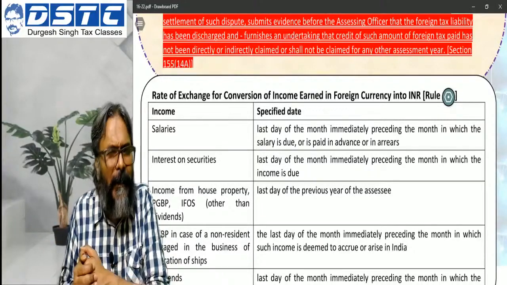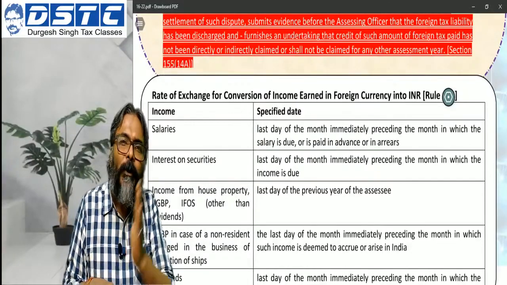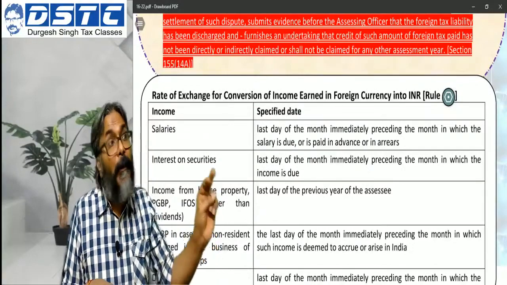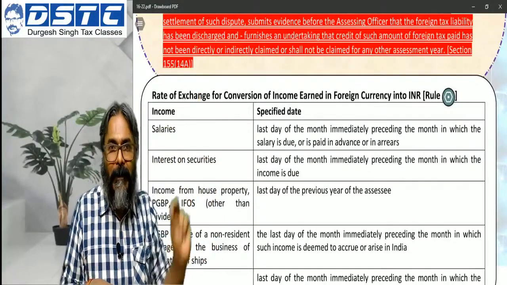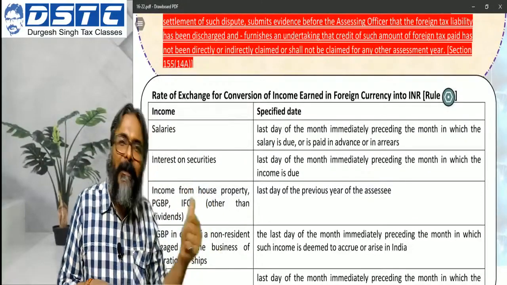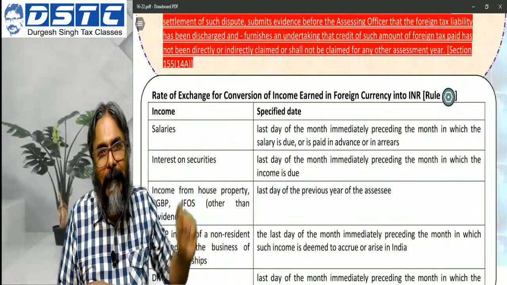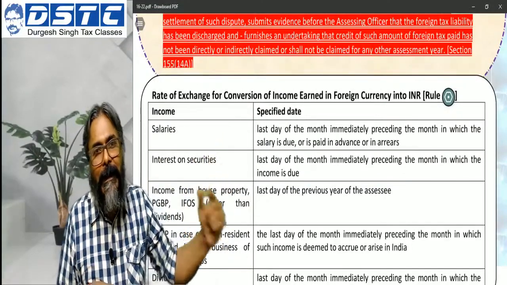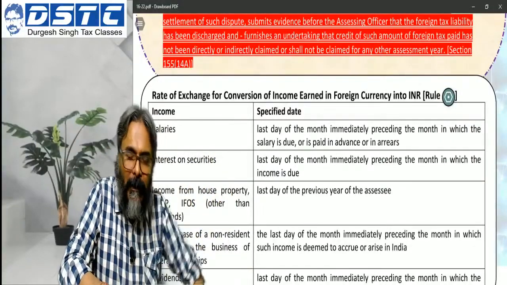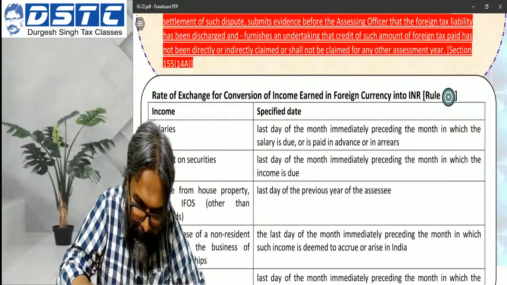Therefore, that loss will be reduced from the foreign income in that foreign country. From that foreign income you will reduce that particular loss, and therefore only the net foreign income from that foreign country will be subject to the relief. This is how you will do this. I hope that you have got hold of this particular point.